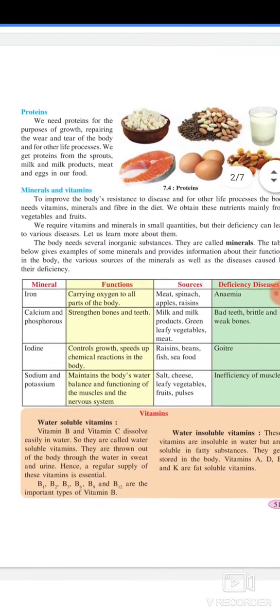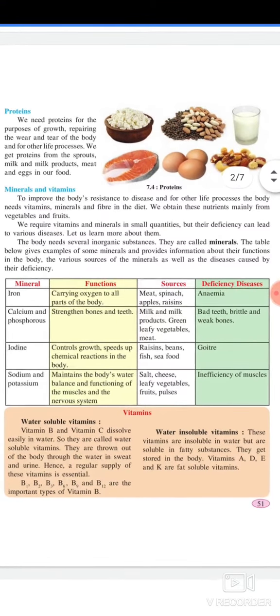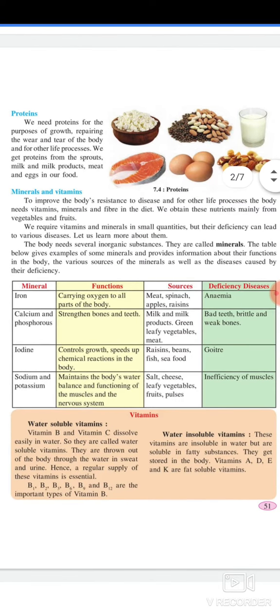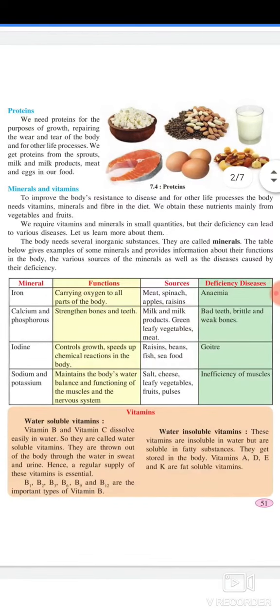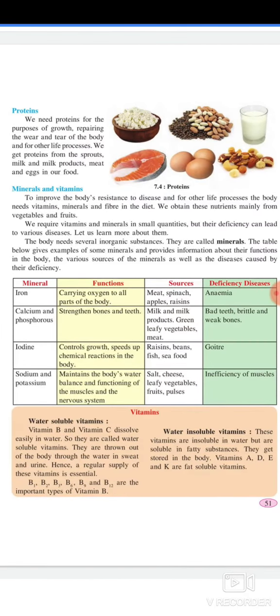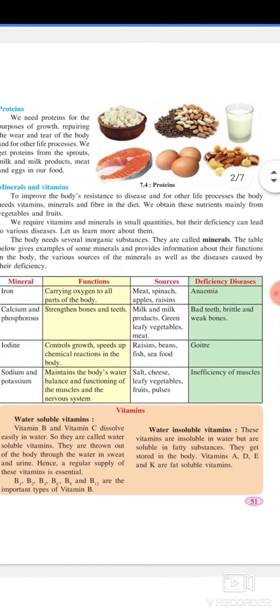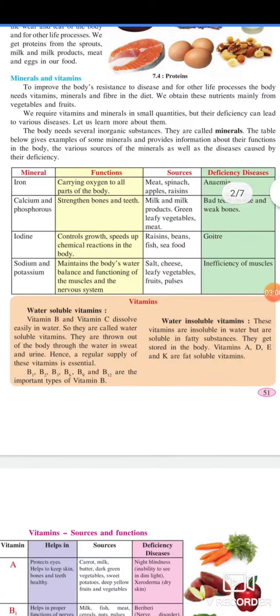Minerals and vitamins. To improve the body's resistance to disease, and for other life purposes, the body needs vitamins, minerals and fiber in the diet. We obtain these nutrients mainly from vegetables and fruits. We require vitamins and minerals in small quantities, but their deficiency can lead to various diseases. Let us learn more about them.